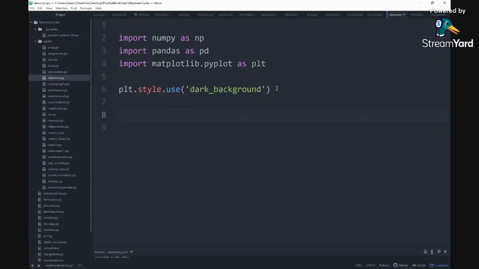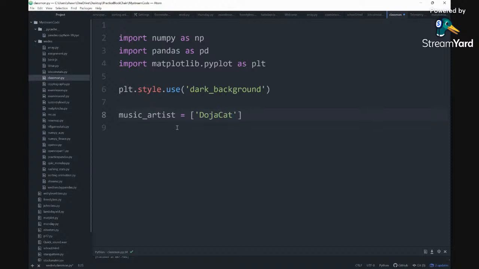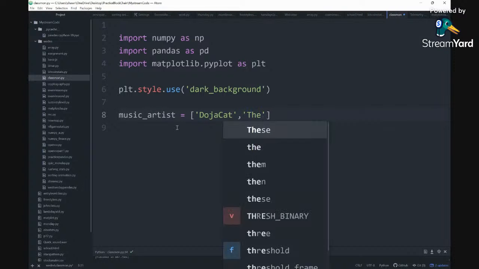So the first thing we're doing is a very basic beginning of implementing data and using it inside of our graph. We're going to create a list called music_artists, and inside our list we're going to add our artists. We're going to add Doja Cat, we're going to add The Weeknd.